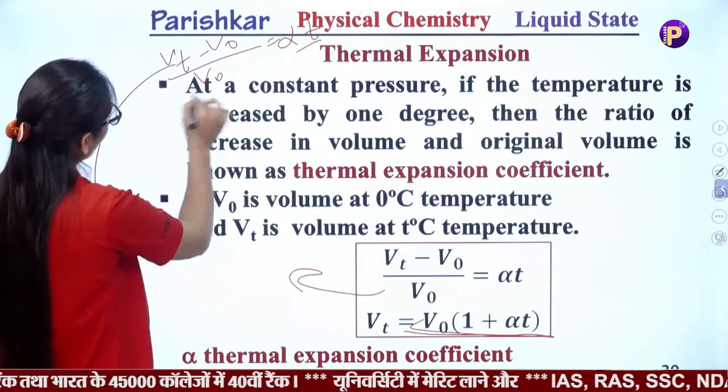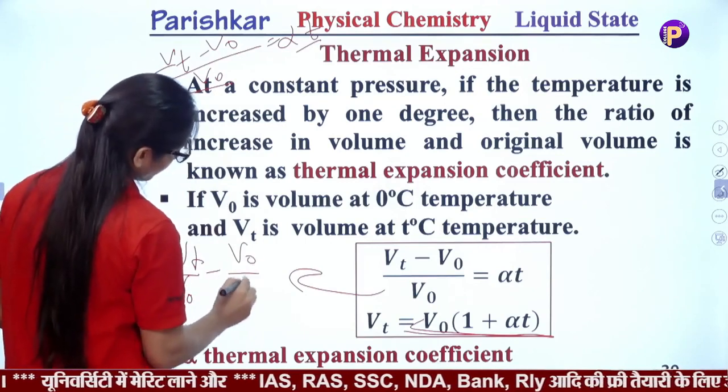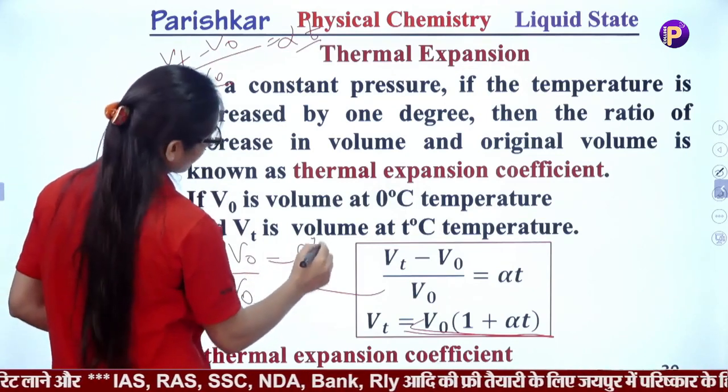So you can write it as Vt upon V naught minus V naught upon V naught equal to alpha T.